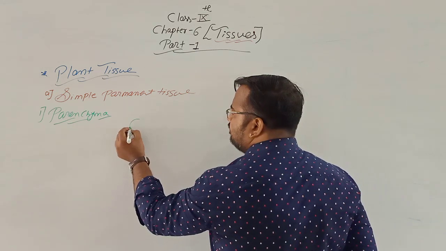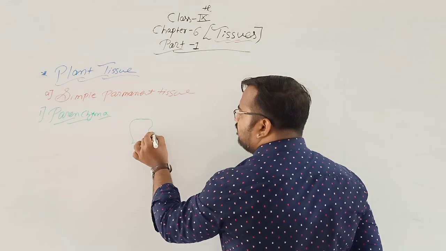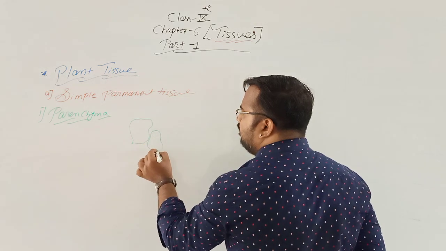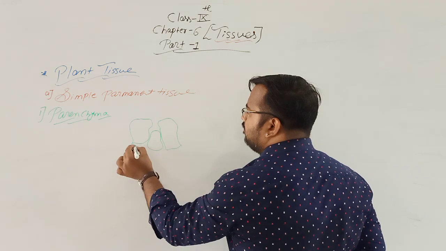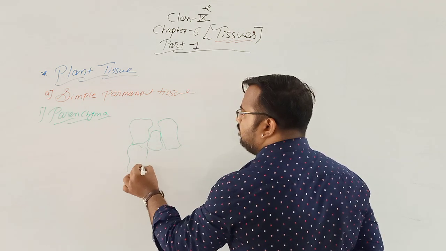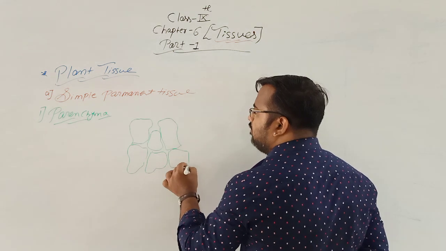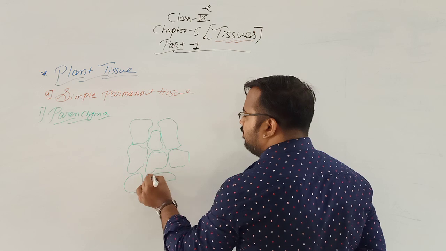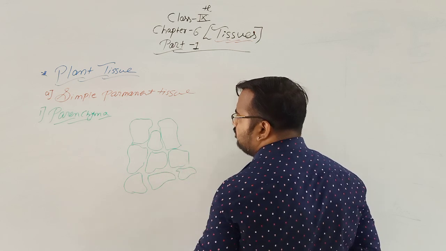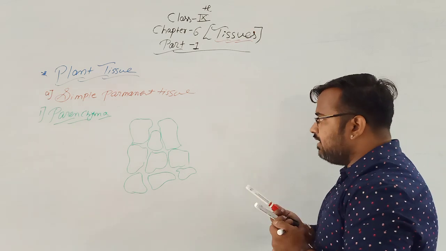There are some tissues. This is like a structure of parenchyma.